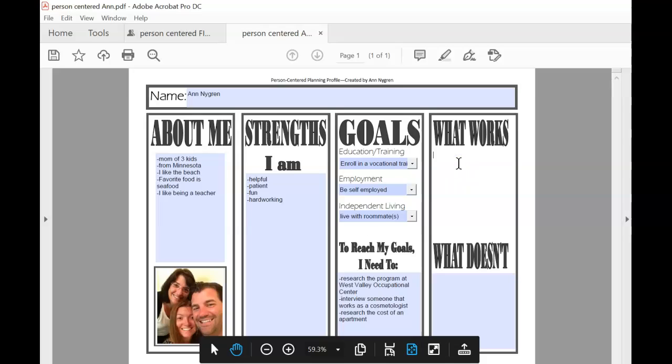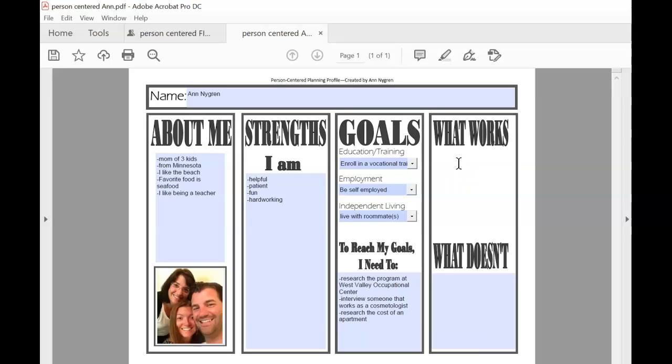Okay, the last column asks what works and what doesn't work. So what are some things that work for me? So when I think of myself in the classroom or when I'm working on a job, what are things that help me do a better job? So I find that something that works well for me is if I have the teacher use visuals. So that means I like when the teacher, instead of just being up front in the class telling me something, shows something, just similar to what I'm doing right now.